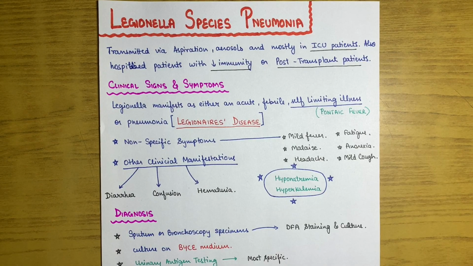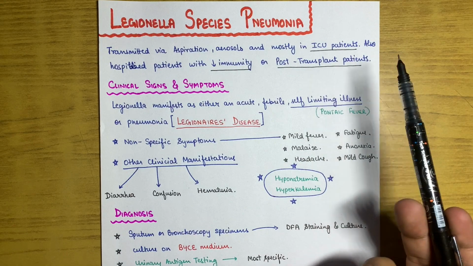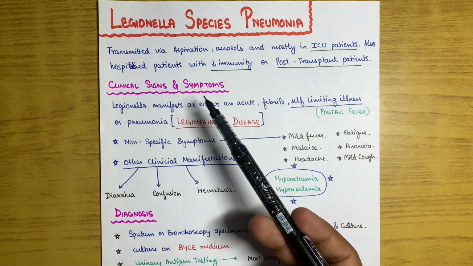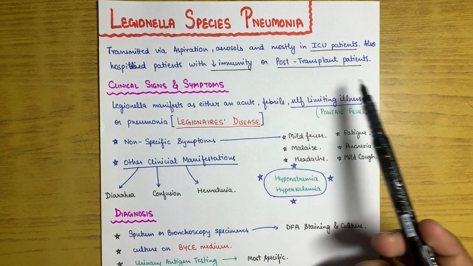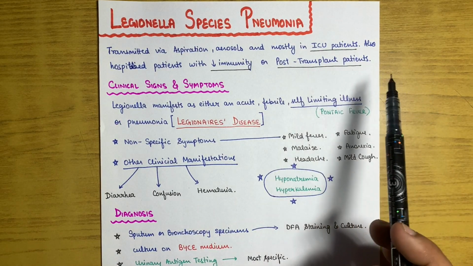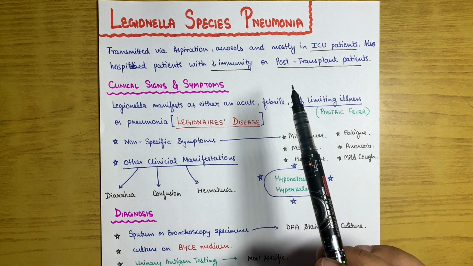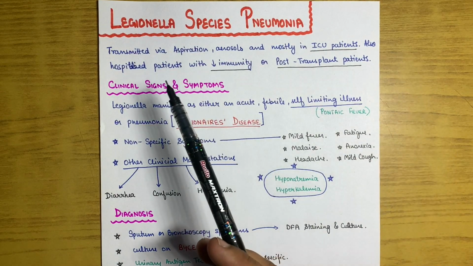Now we will study Legionella species pneumonia. This is the second organism among the 3 most common causative organisms for atypical pneumonia. Legionella species pneumonia is transmitted by aspiration and aerosol, mostly in ICU patients, and also in hospitalized patients with low immunity or post-transplant patients. As I already told you, the virus responsible for most infections in post-transplant patients is cytomegalovirus, and if it comes to an atypical organism or atypical pneumonia, then it will be Legionella species pneumonia.